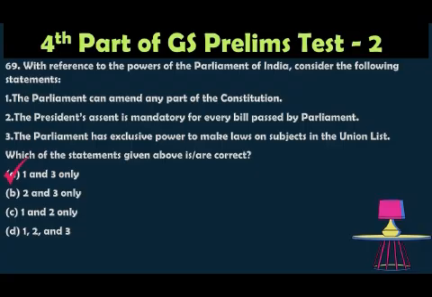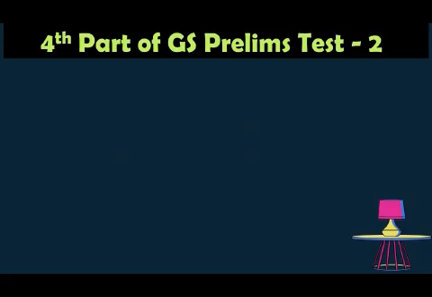That limit was set in the Kesavananda Bharati case. Also, the President can send the bill back for reconsideration, except a money bill, so statement 2 is wrong. Statement 3, Parliament has exclusive power to make laws on subjects in the Union list. So the sole power is held by the Parliament only in the Union list. So statement 3 is right. So statements 1 and 3 are correct, and option A is the right answer.